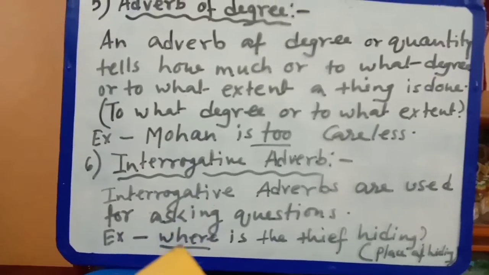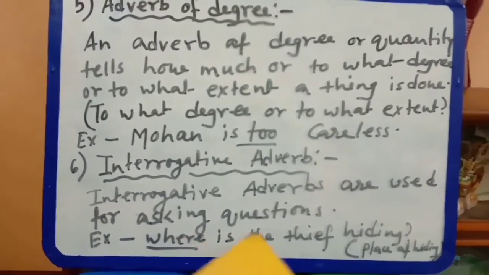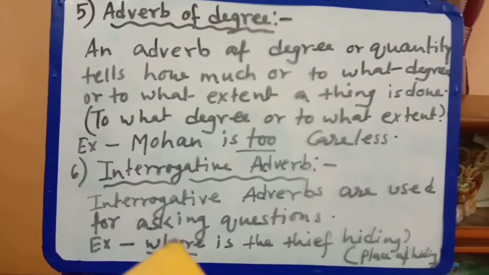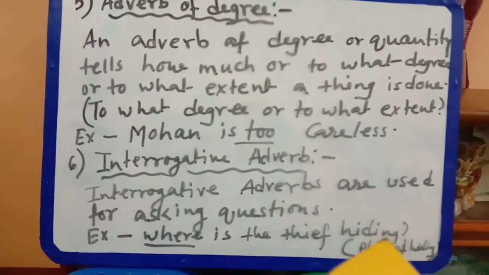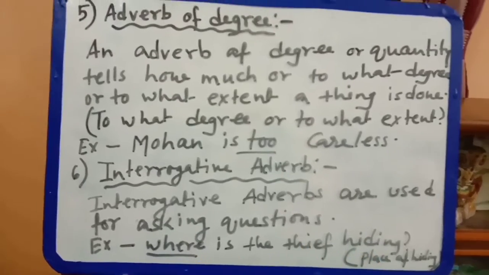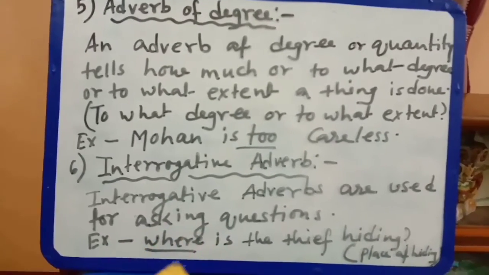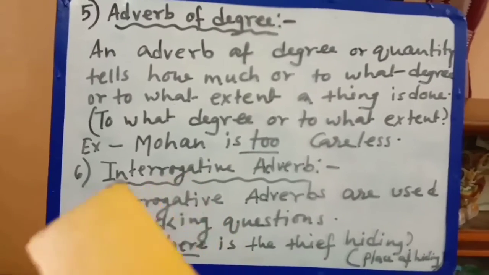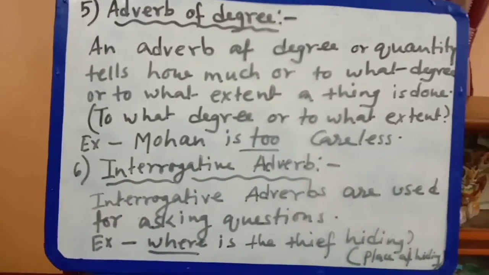Where? So here where is the interrogative adverb. We are actually questioning with the place of hiding. Where is he hiding? So with this word where we can ask the question. So it would be interrogative adverb. Clear?